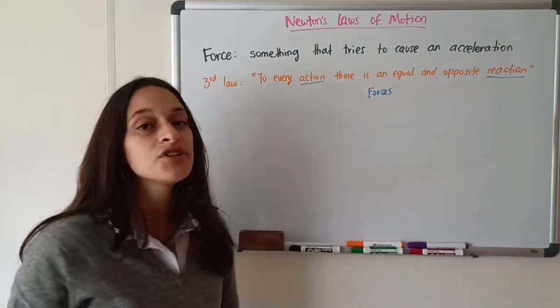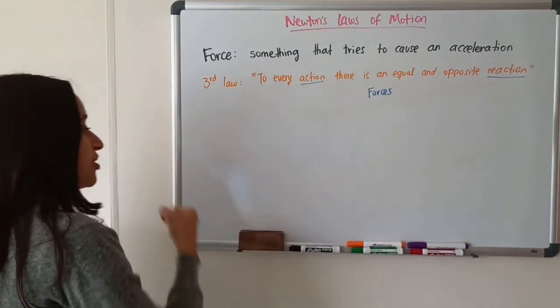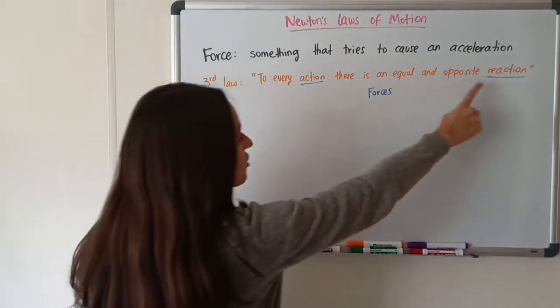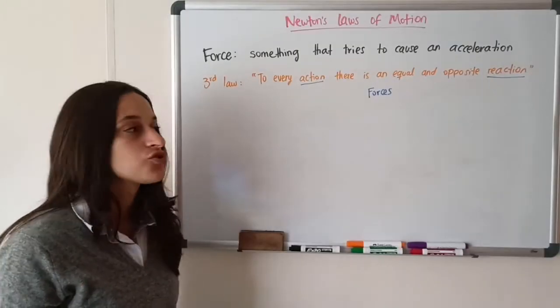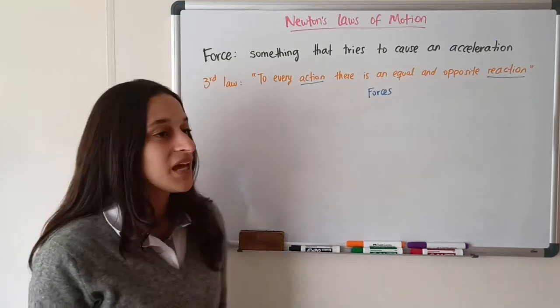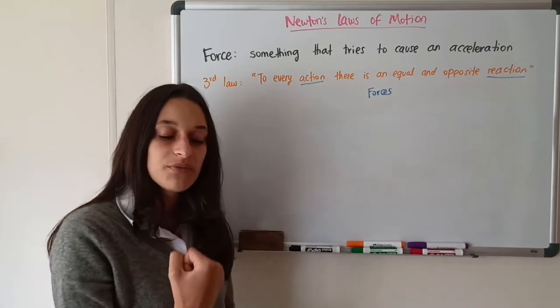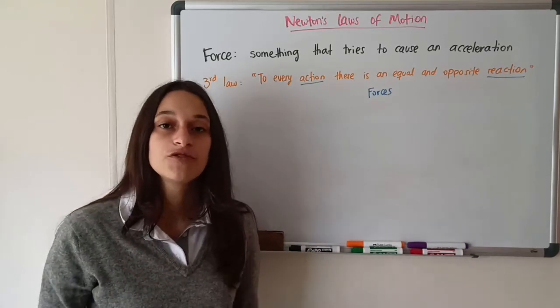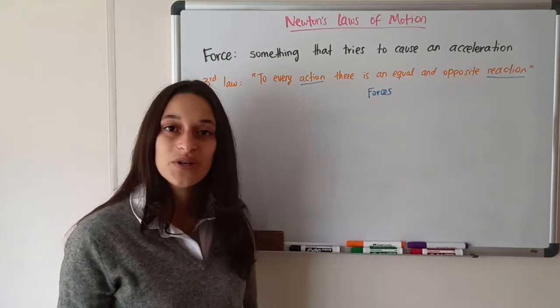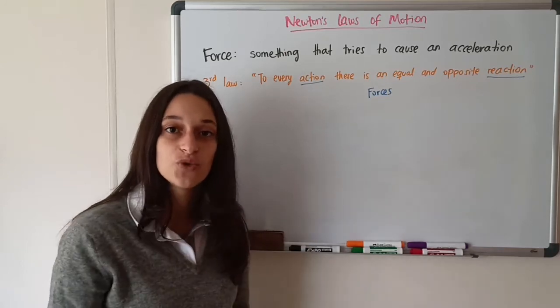An action is a force that I make. For example, I punch the wall. And the reaction means that the wall punches my hand back. So, for example, if I make a force of 20 newtons towards the wall, the wall will make a force towards my hand of 20 newtons as well. And that's why it hurts when I punch my hand into the wall.